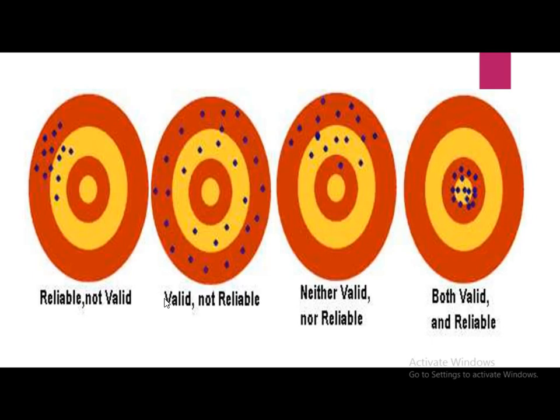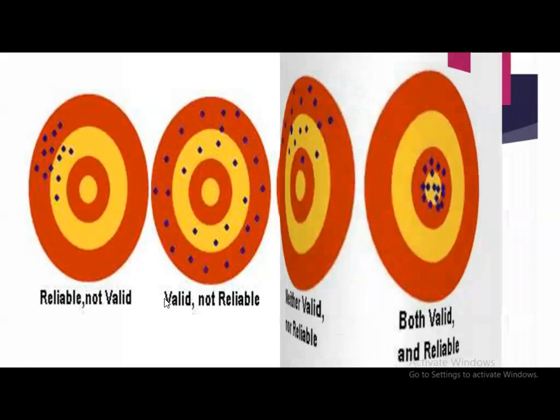So these are valid, but not reliable. The third figure is neither valid nor reliable. But the last figure, at the right hand side, as everything is hitting in the middle section, these results are both valid as well as reliable. So with the help of this figure, the concept of reliability and validity will be much more easily clear.